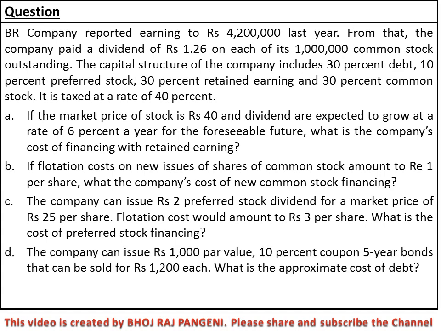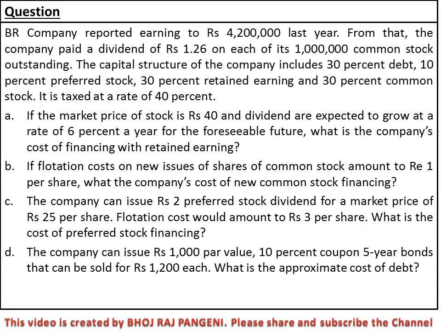Now D: the company can issue rupees 1000 par value, 10% coupon, 5-year bonds. Here 5 years is the maturity period. Maturity period is given, so it is the redeemable bond. Again, rupees 1000 is the par value M. 10% is the coupon interest rate, so the coupon interest amount is 10% of 1000, that is 100 rupees.